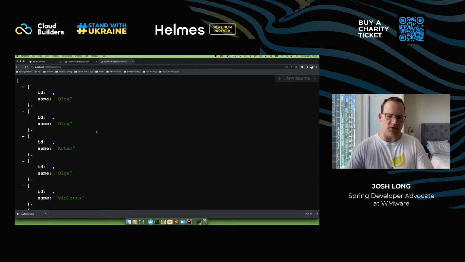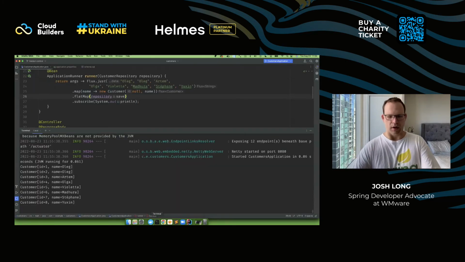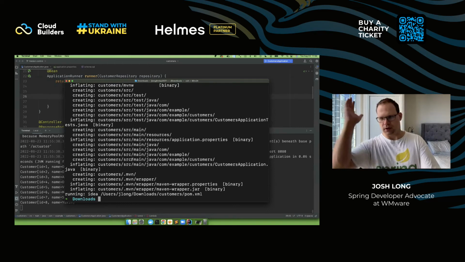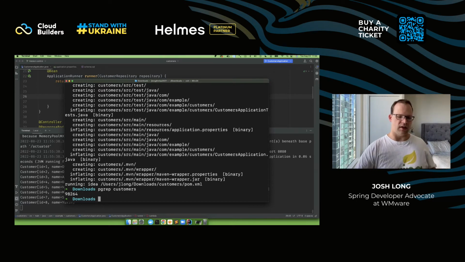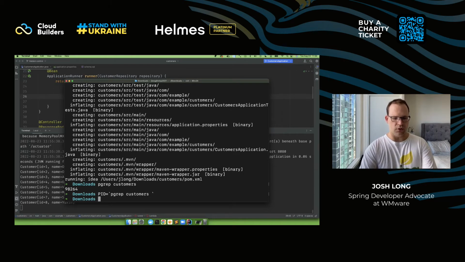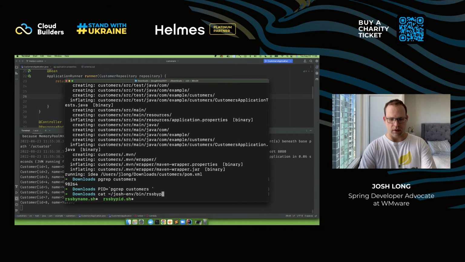The startup time is okay. I mean, who cares, right? It's not really a use case unless you're doing serverless, in which case, have fun. Spring Native is great for that. But the really interesting part is that this now has a very small footprint, okay? So in terms of RAM. So I can use this little program, cat Josh env bin RSS by PID.